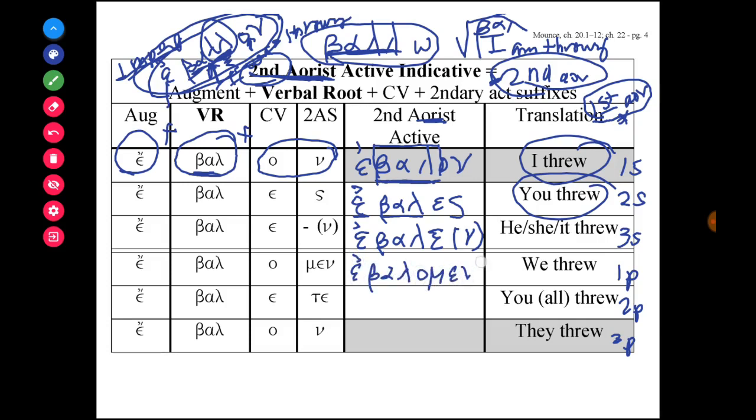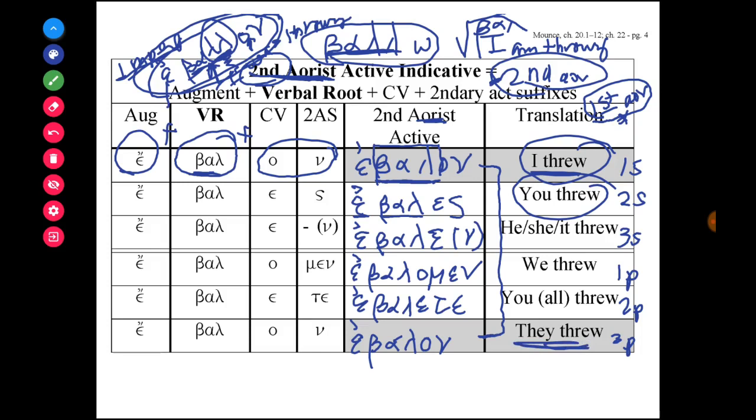Ebalomen is we threw. Ebalete is you all threw. And ebalon is they threw. And again, just like the imperfect, but here we're using the verbal root to form the aorist tense. The first person singular and third person plural forms are exactly the same. Context will tell you whether you translate ebalon as I threw or they threw.